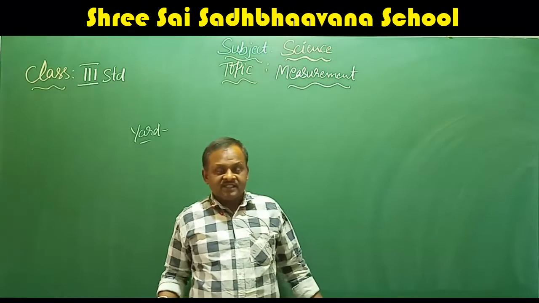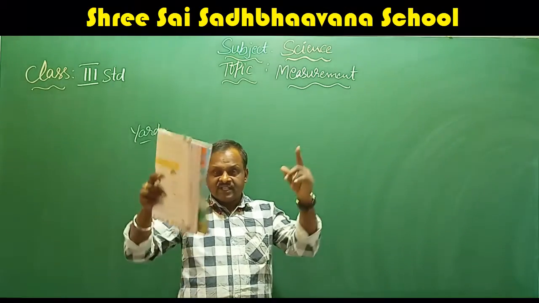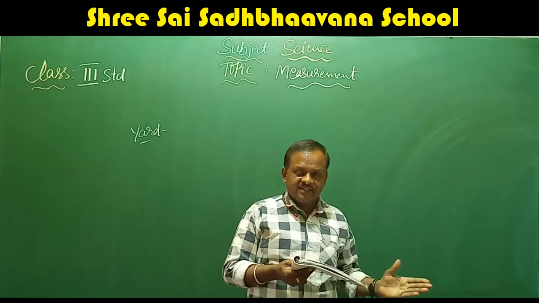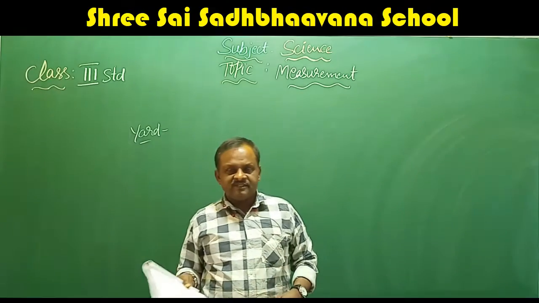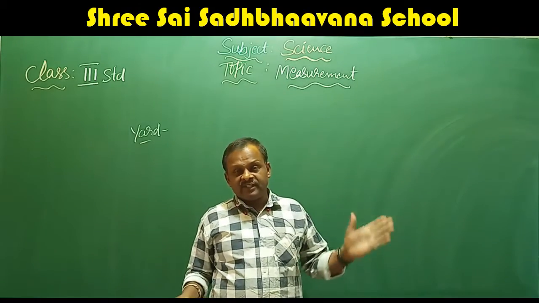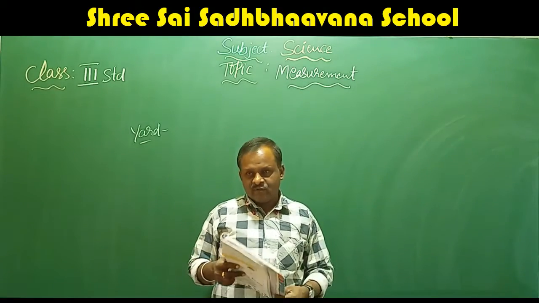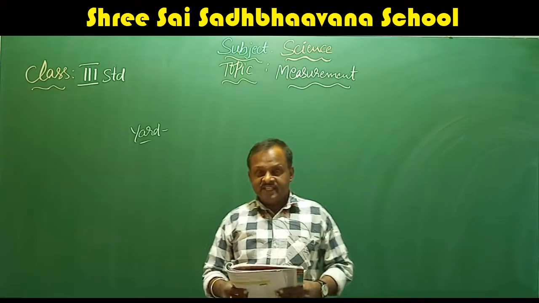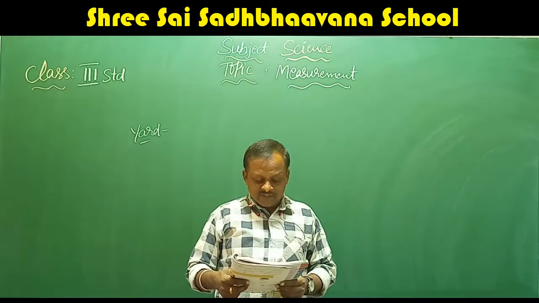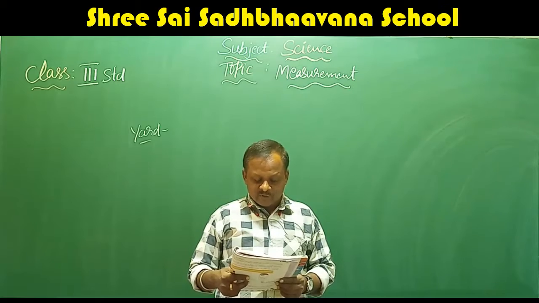Why is it common in these three countries? Because once upon a time they were all united. Now they have divided. After independence, Pakistan was divided. After the war, Bangladesh was divided from Pakistan. These are three different countries, but before that they were all one country. So they commonly use this yard. This unit was first used by the Mughal Empire.